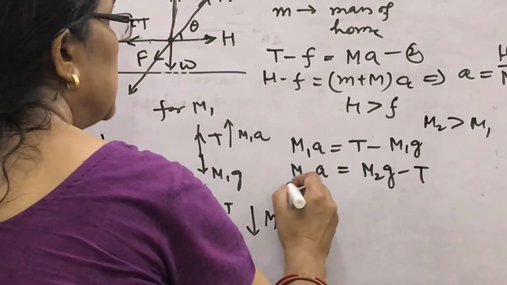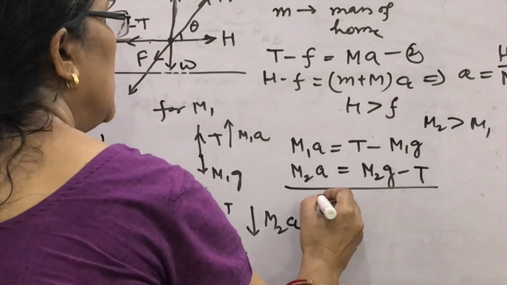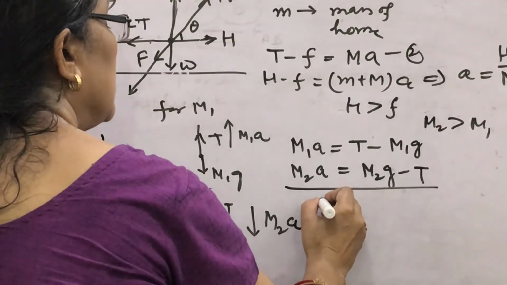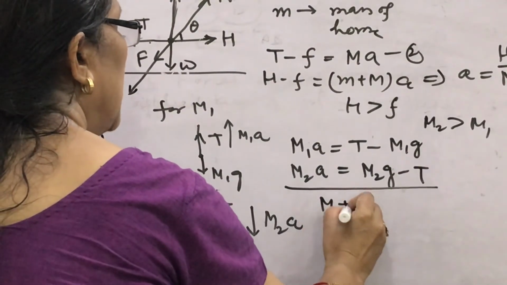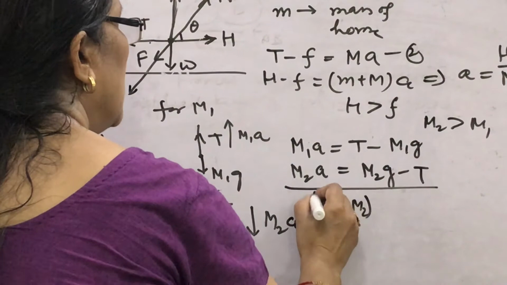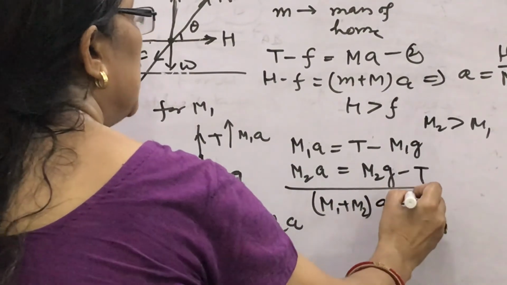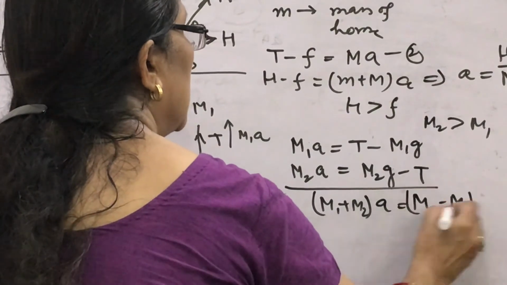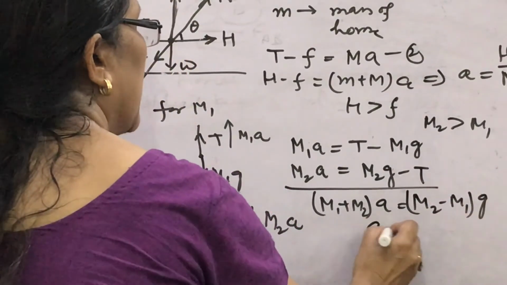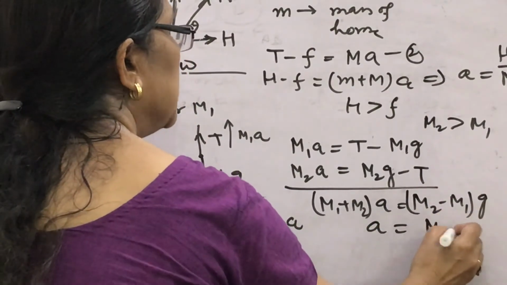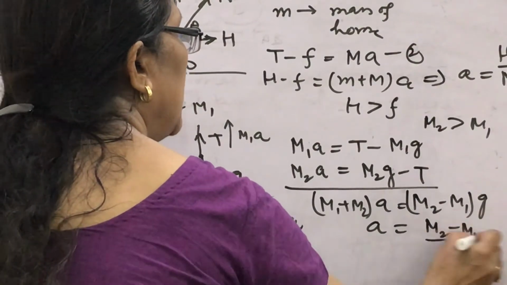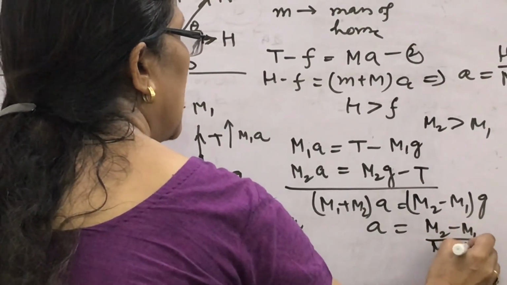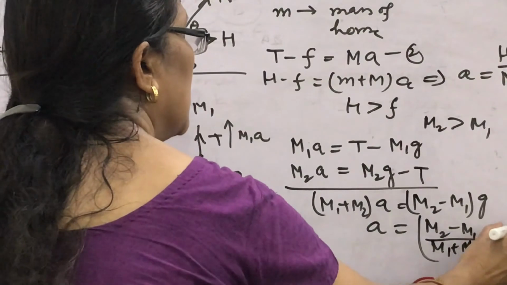Add these two equations again. What will you get? (m1 plus m2)a equals (m2 minus m1)g. So you can get the expression for acceleration: (m2 minus m1) upon (m1 plus m2) into g.